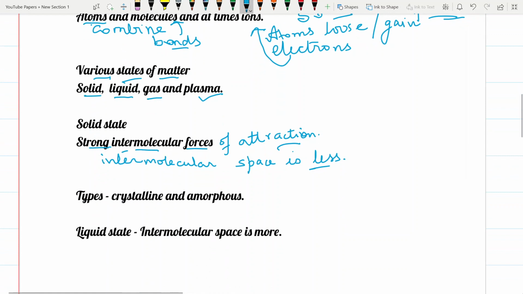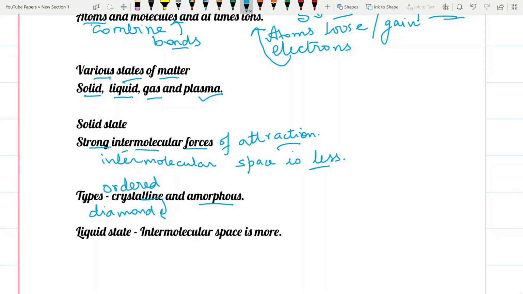The solid state can be of two types. One solid type we call crystalline, another is amorphous. An example of a crystalline solid is diamond. In crystalline solids, there is an ordered arrangement and we find a crystal lattice.